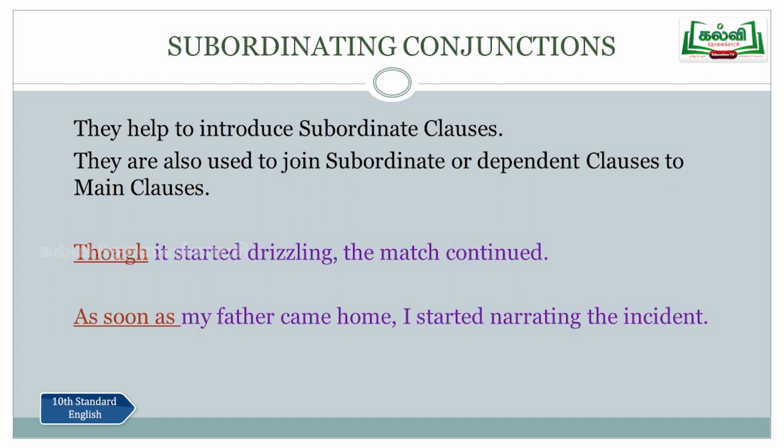As soon as my father came home, I started narrating the incident. So as soon as my father came home, that is a subordinate clause. I started narrating the incident, that's a main clause. So as soon as is a subordinating conjunction. I want to move on further.